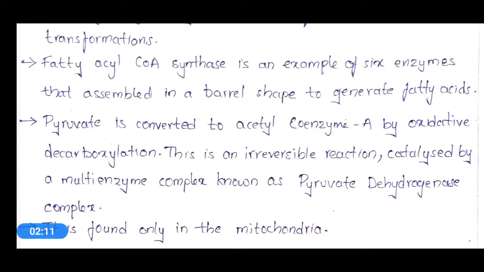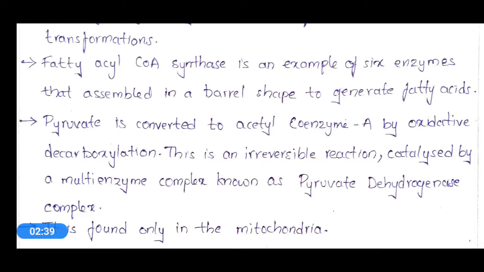The 6 individual enzymes are arranged in a sequential manner, and this complex is called the fatty acyl CoA synthase multi-enzyme complex, which is helpful in the synthesis of fatty acids.